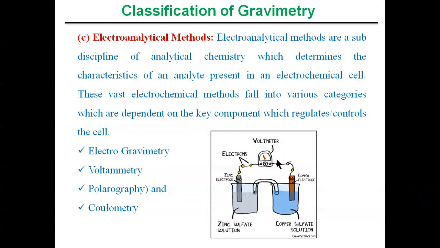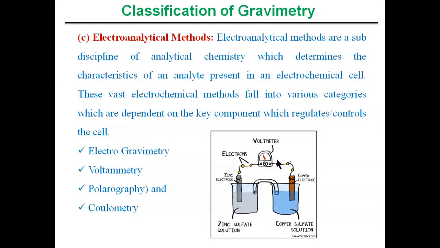These vast electrochemical methods fall into various categories which are dependent on the key component which regulates or controls the cell. So if the potential is controlling the cell, we have a different electroanalytical method for the determination of analyte in the electrochemical cell. Or if the current is controlling the electrochemical cell, we have again a different method, for example coulometry.